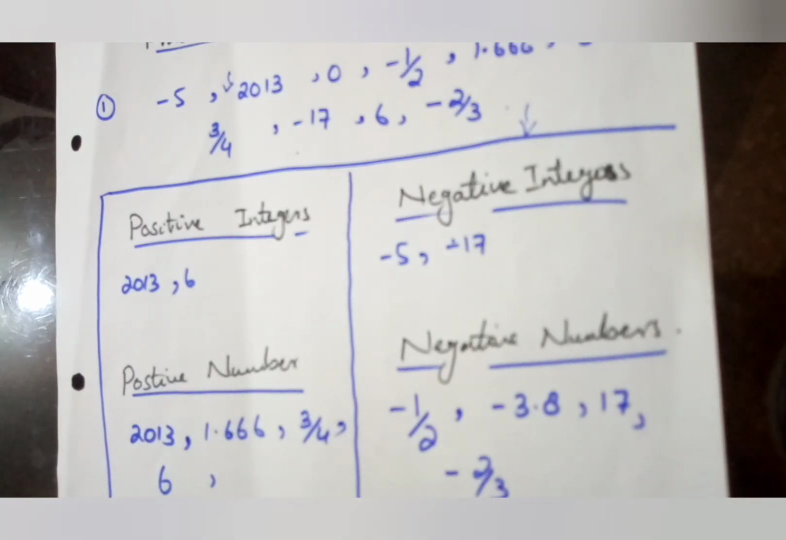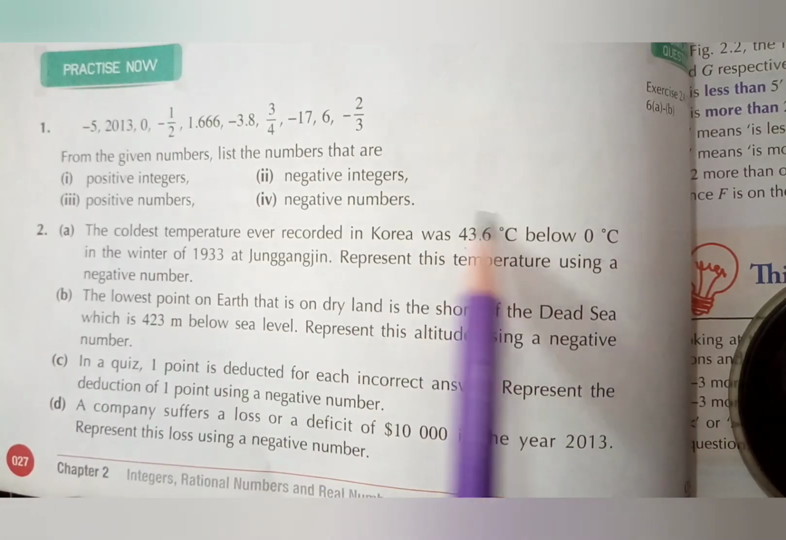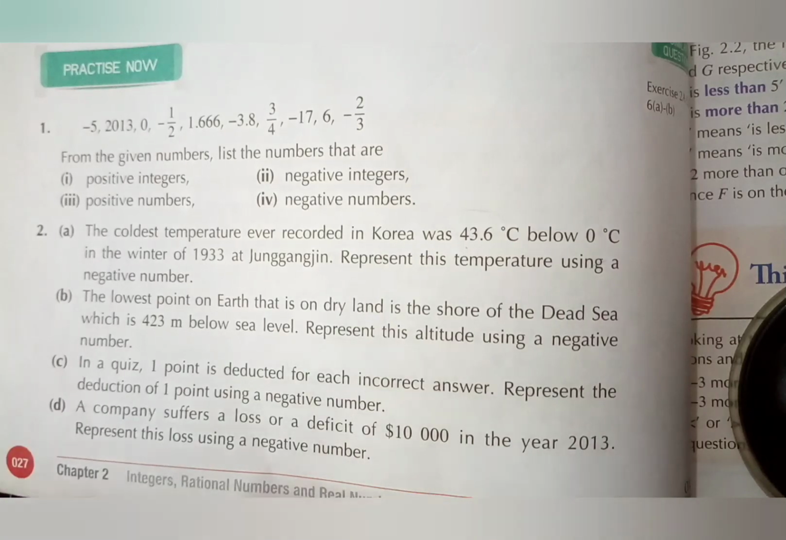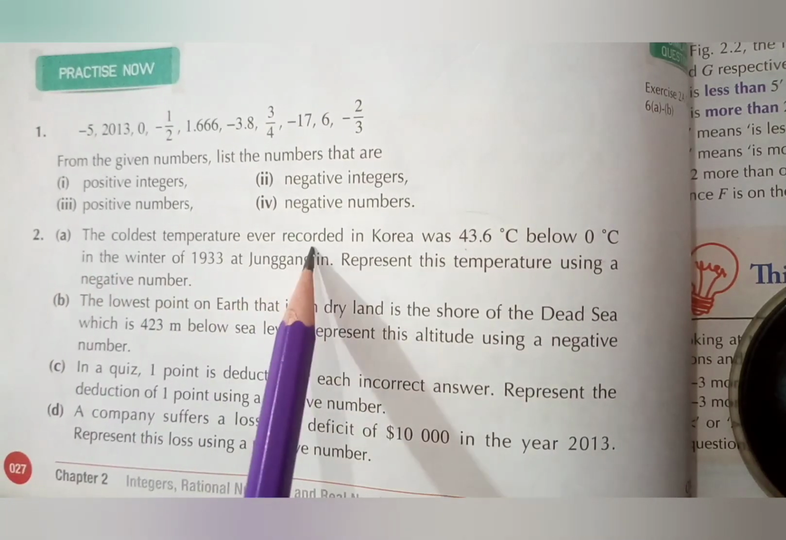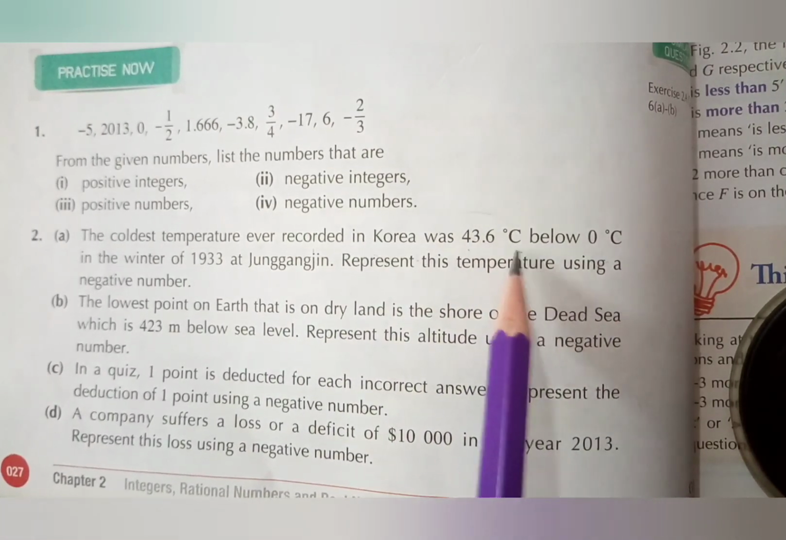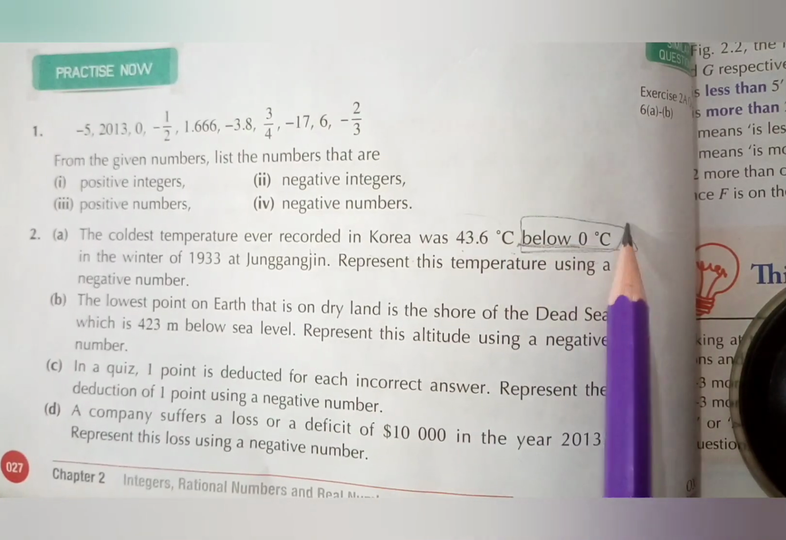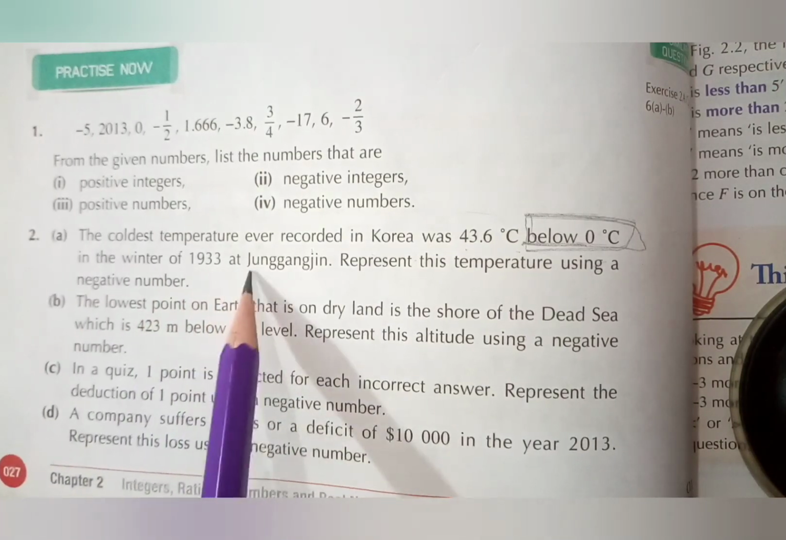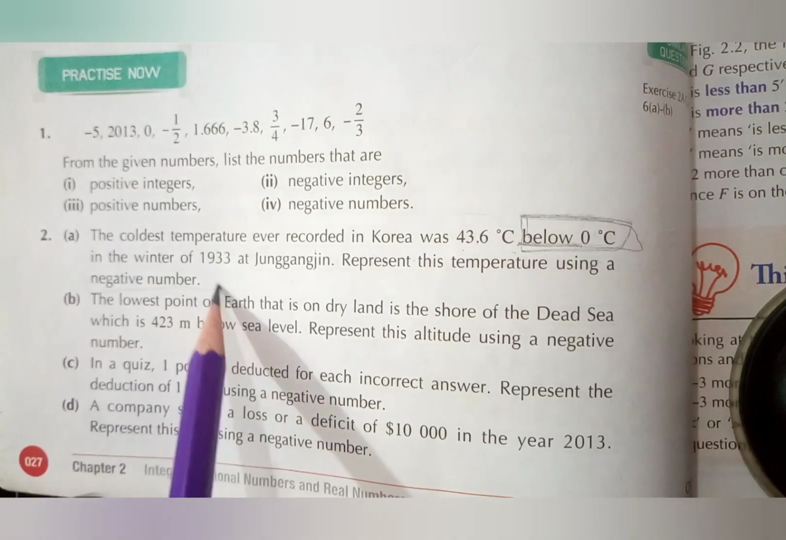Now we will move towards question number 2, in which, after reading the statement, we have to realize that this is a negative number. So, the coldest temperature ever recorded in Korea was 34.6 degrees centigrade below 0. Okay, underline the important points. After that we'll explain what this indicates. In the winter of 1933 at Jinganjin, represent this temperature using a negative number.